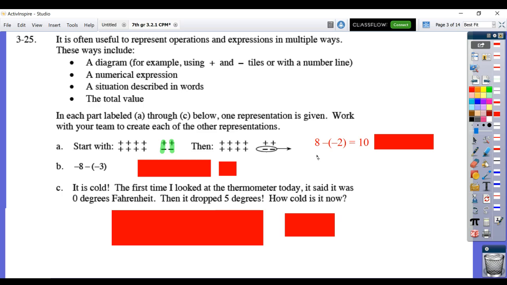All right. It's kind of tough to visualize this in a real life situation, but maybe you could think of it like, I have $8 and now I owe $2 because negative would be like owing money. But my mom said, don't worry about that $2 that you owe us. We're basically going to wipe that off of your debt. So I have $8. I have $2 that I owed being taken away. Now it's like I'm actually at 10. I've gained ground. I've improved.